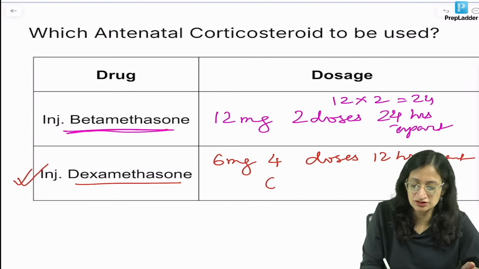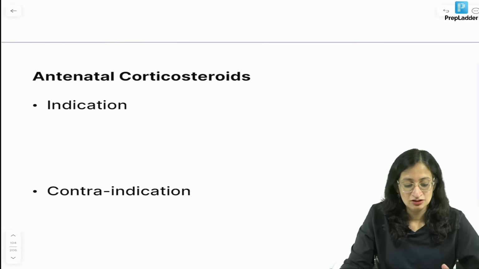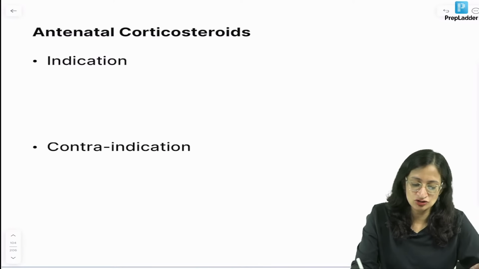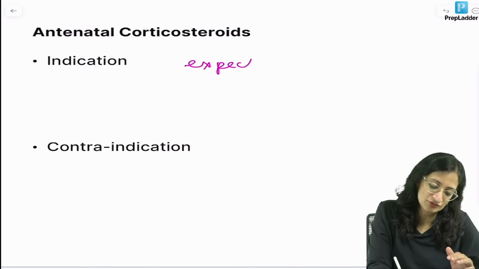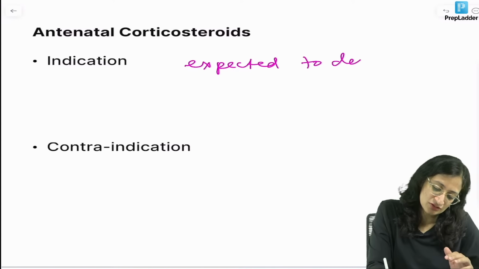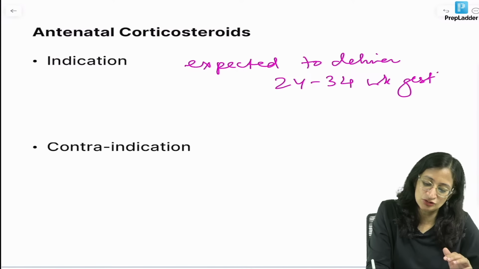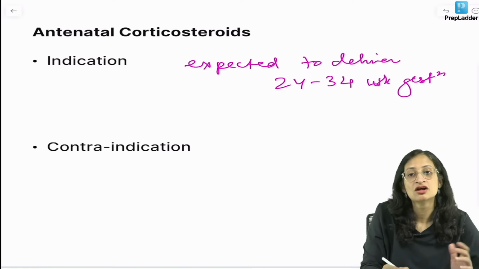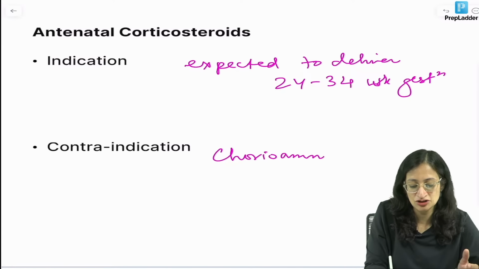Again, the total dose is the same, that is 6 into 4 is equal to 24. Antenatal corticosteroids are to be given to all pregnant ladies expected to deliver between 24 to 34 weeks gestation, mainly to accelerate fetal lung maturity. Contraindication: if there is a feature of chorioamnionitis or if we are suspecting infection, obviously we will not give steroids.